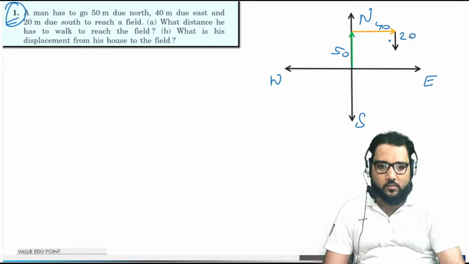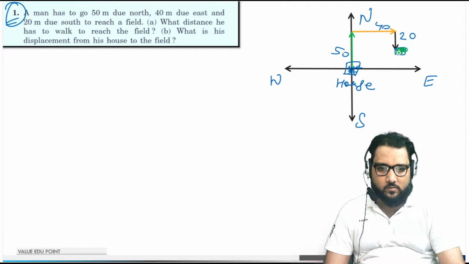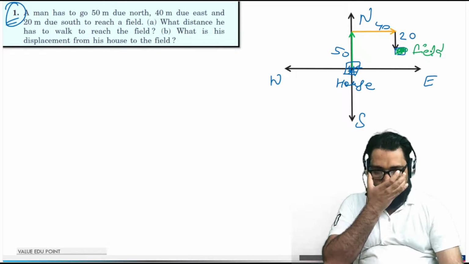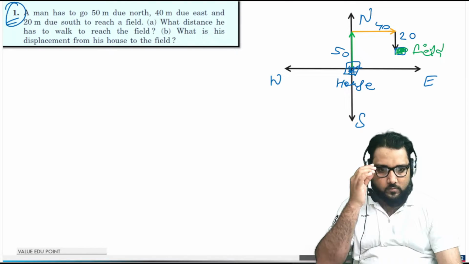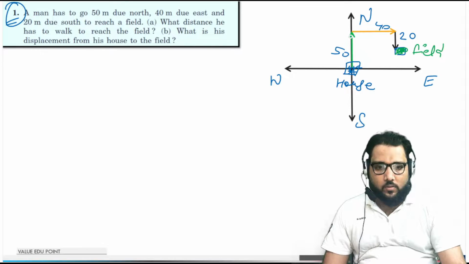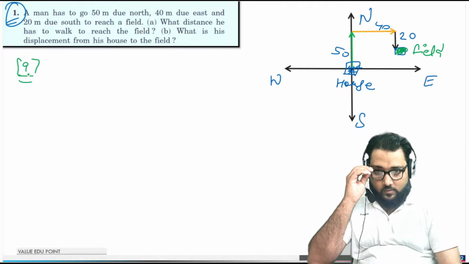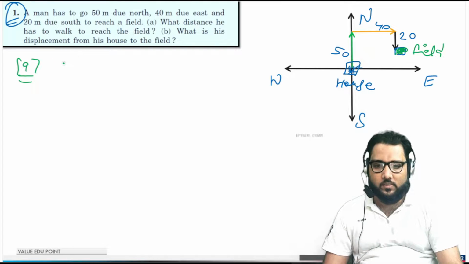So this is the house of that person, and this is the field. Now the first question he is asking is what distance he has to walk to reach the field.